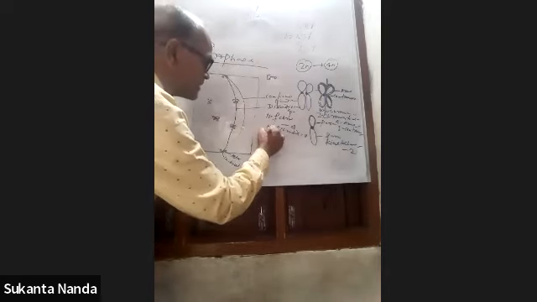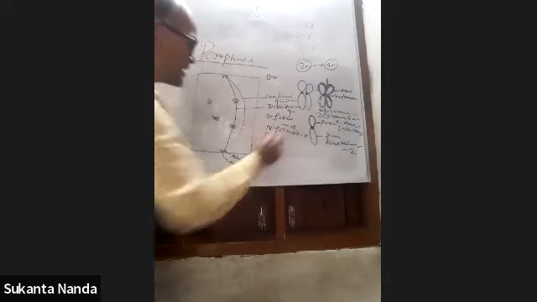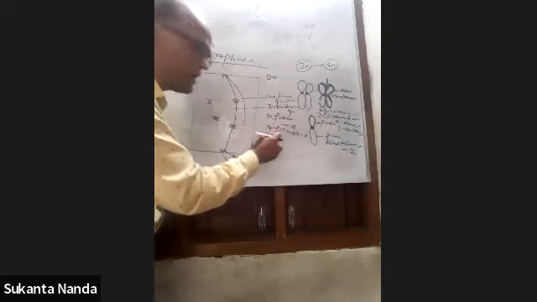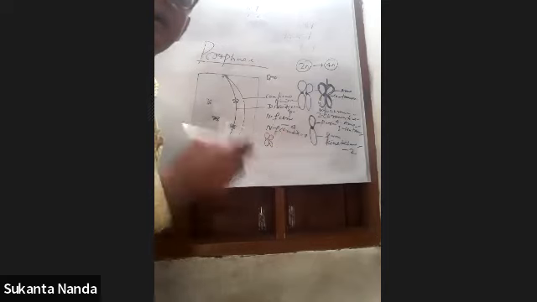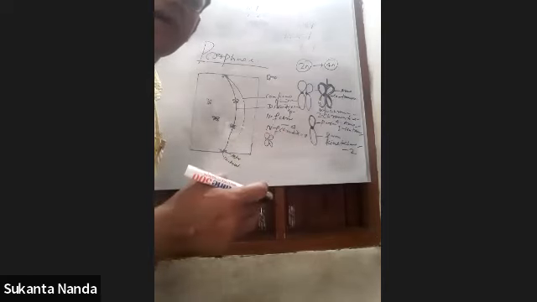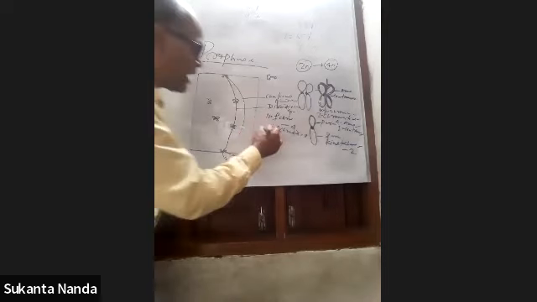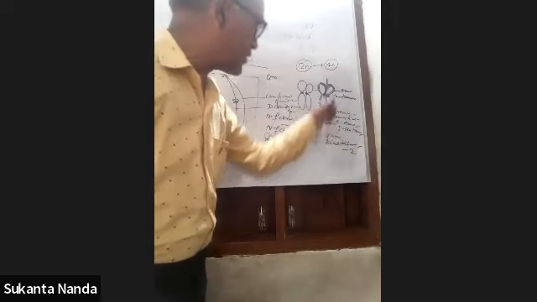This is a chromosome. There are two chromatids. How many kinetochores will be here? Students, how many kinetochores will be here? One or two or three or four? Sir, four in total. No. How many kinetochores will be there? I have told you, I had shown you here, that two.